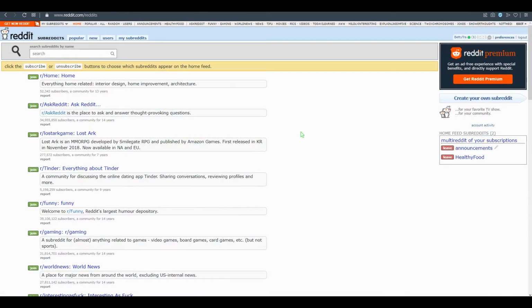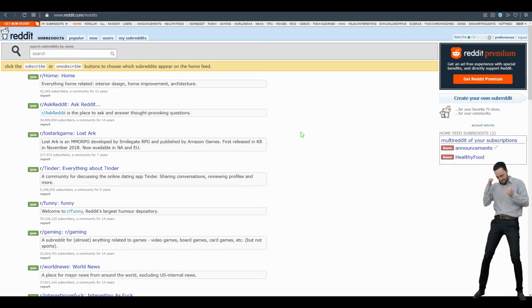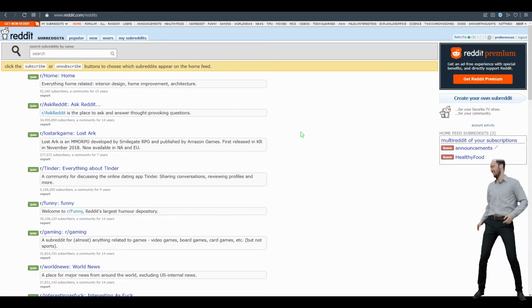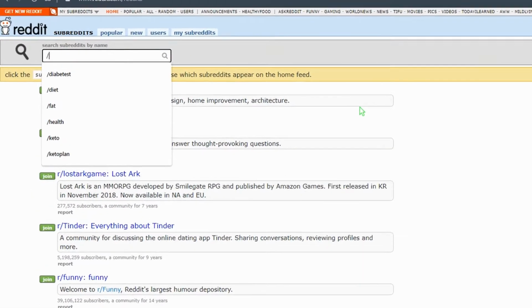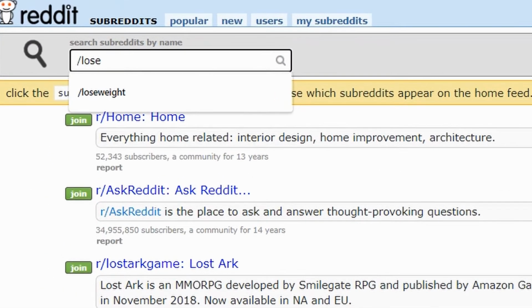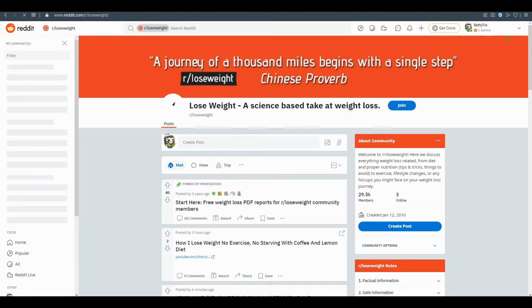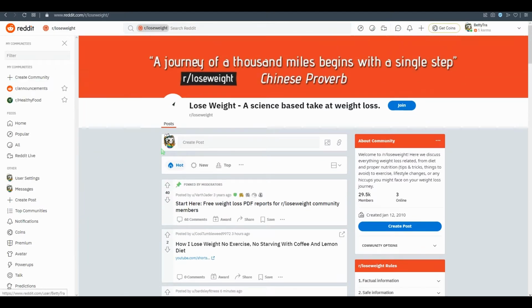Then go to Subreddit, and what we are going to do is find groups that are based on specific problems, and you can do your research. For example, lose weight, diabetes, and I don't know, brain fog, and just type it with a slash like that, and I already found lose weight. The thing is to find people with the problem, and for example this lose weight, well-known health issues. Just create a Reddit account and join.